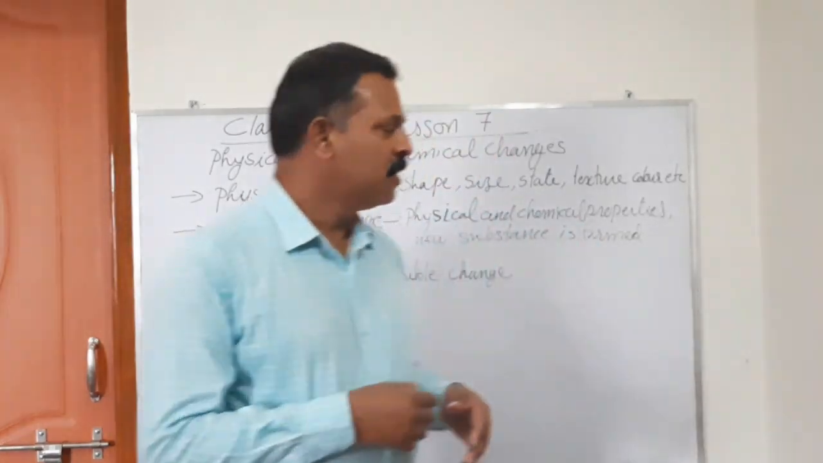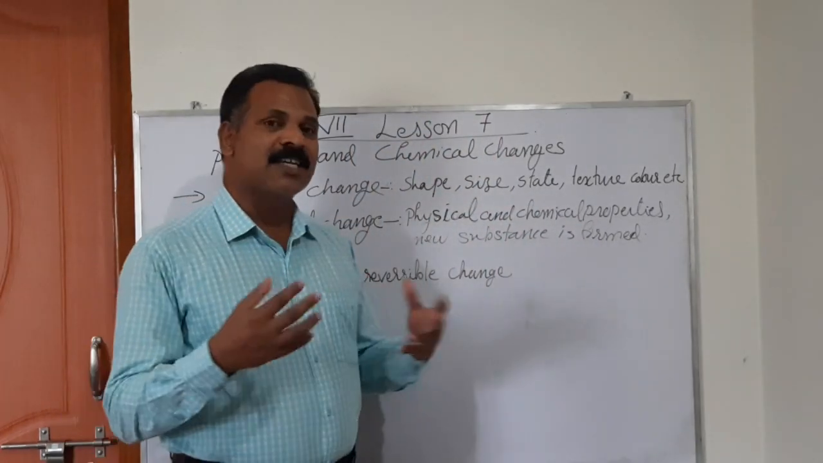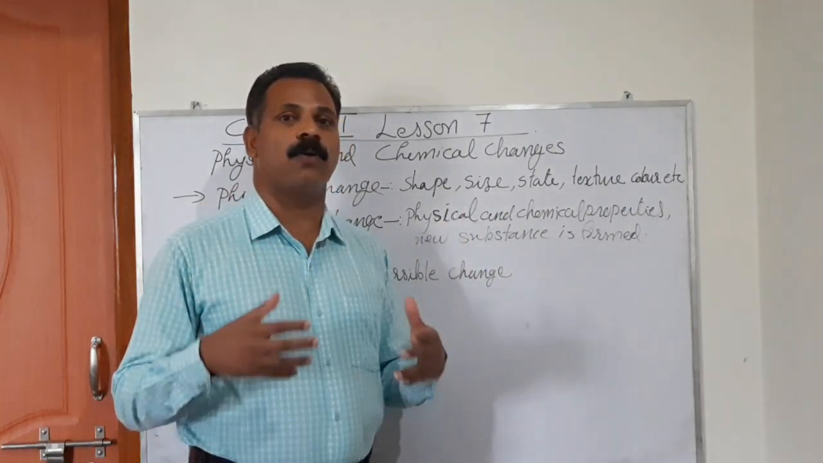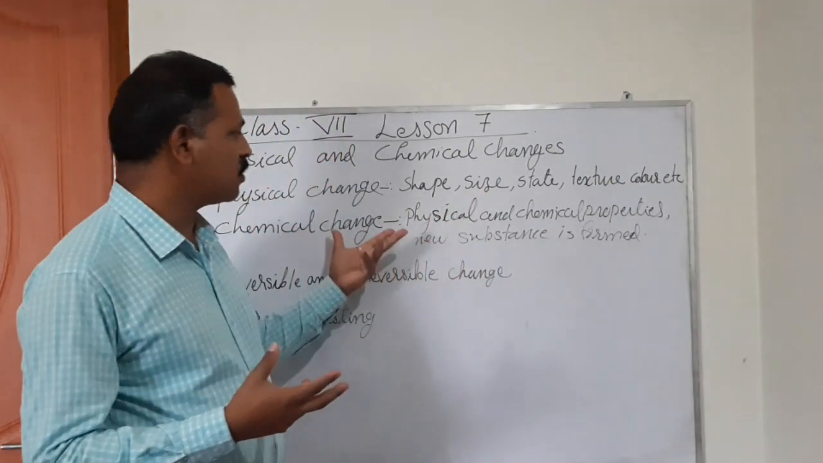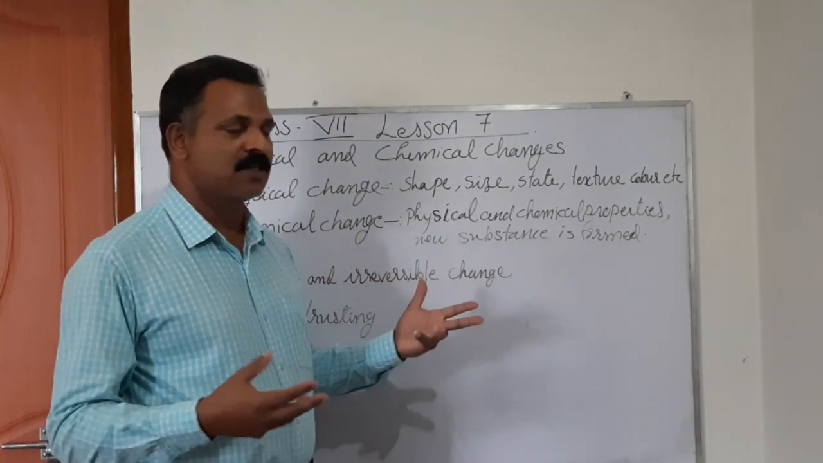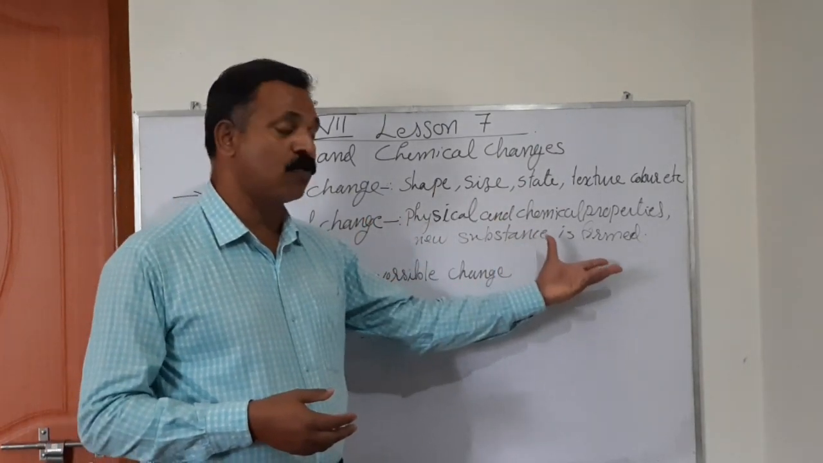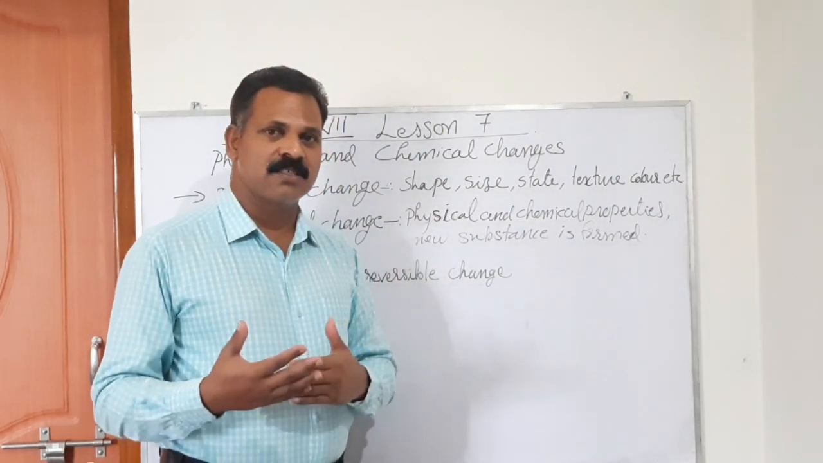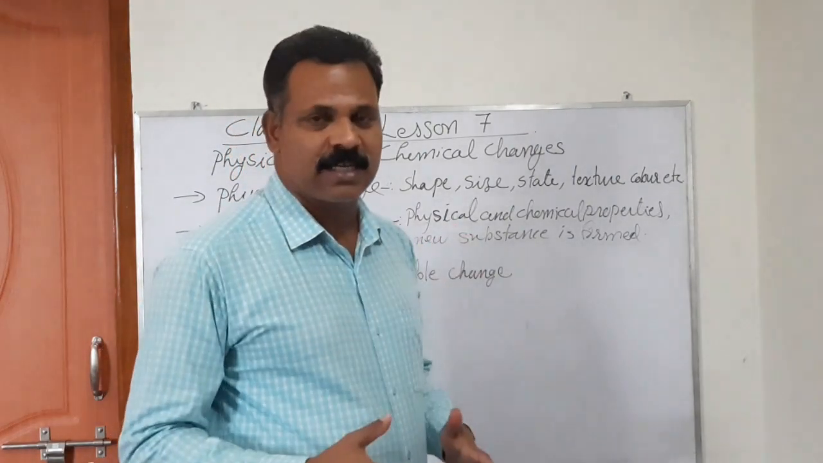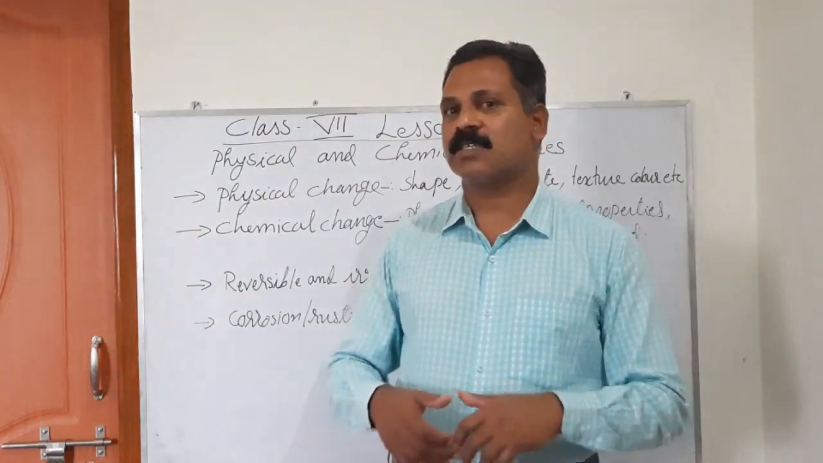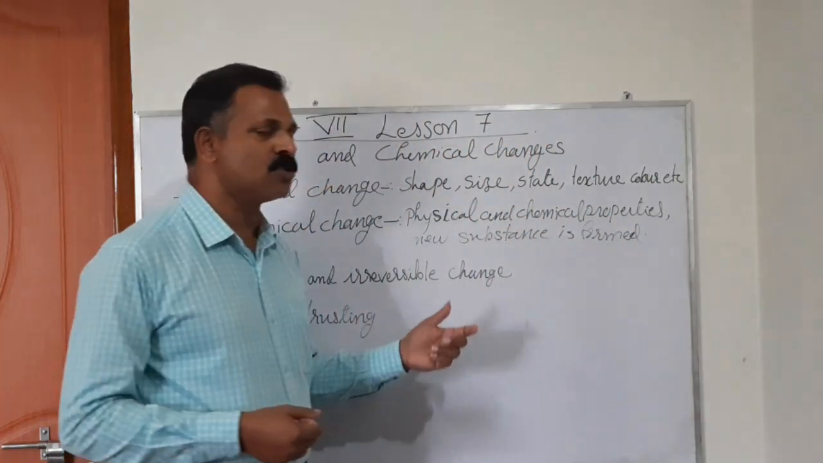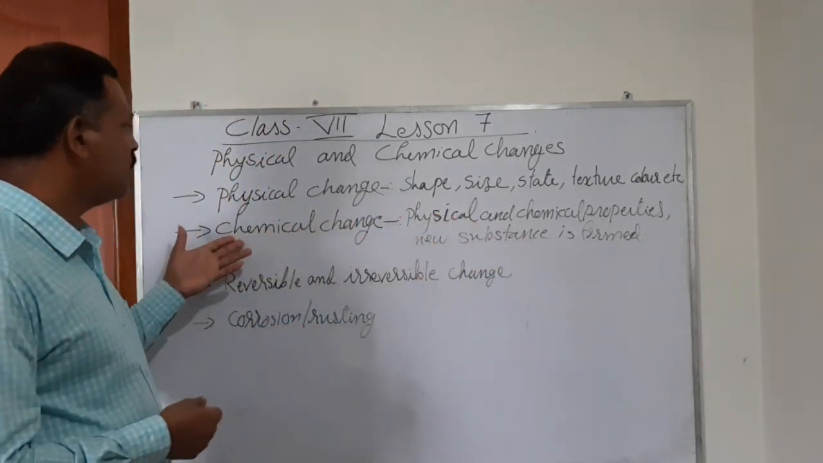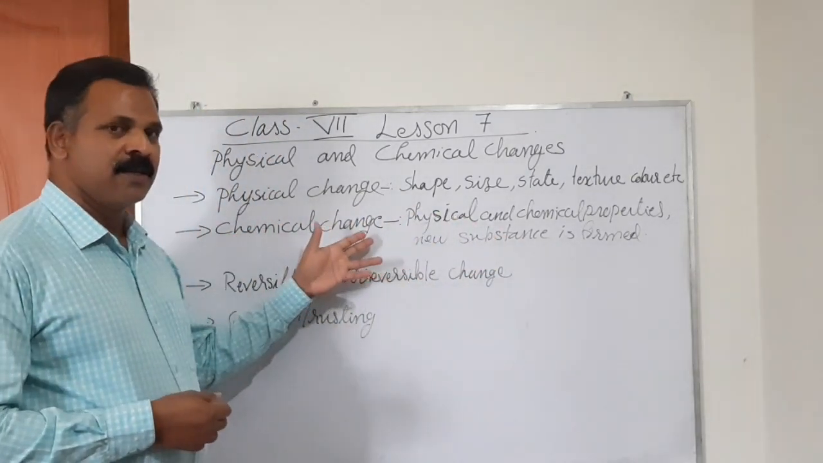Another example is when you turn milk into curd. All the properties, all the physical properties of the milk are changed and a new substance is formed, that is curd. This type of change, which brings a total physical and chemical change and turns into a new substance, is what we call a chemical change.